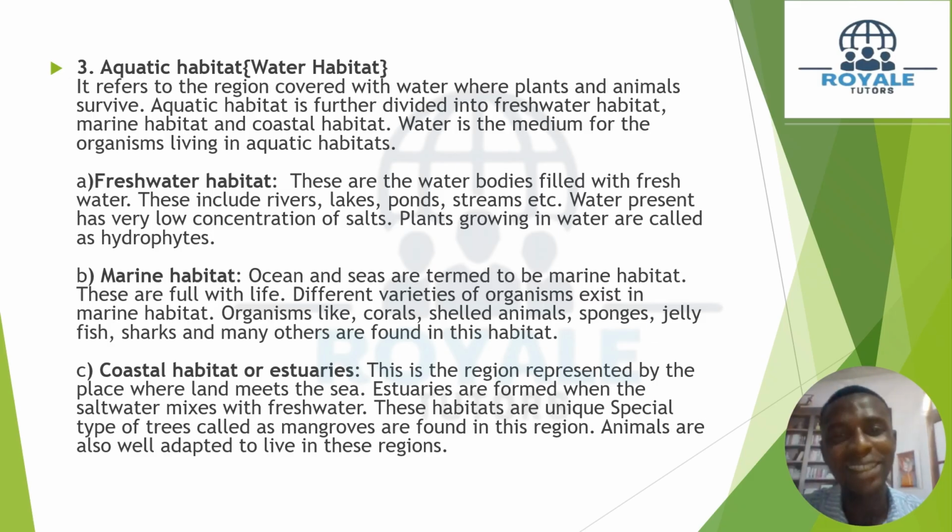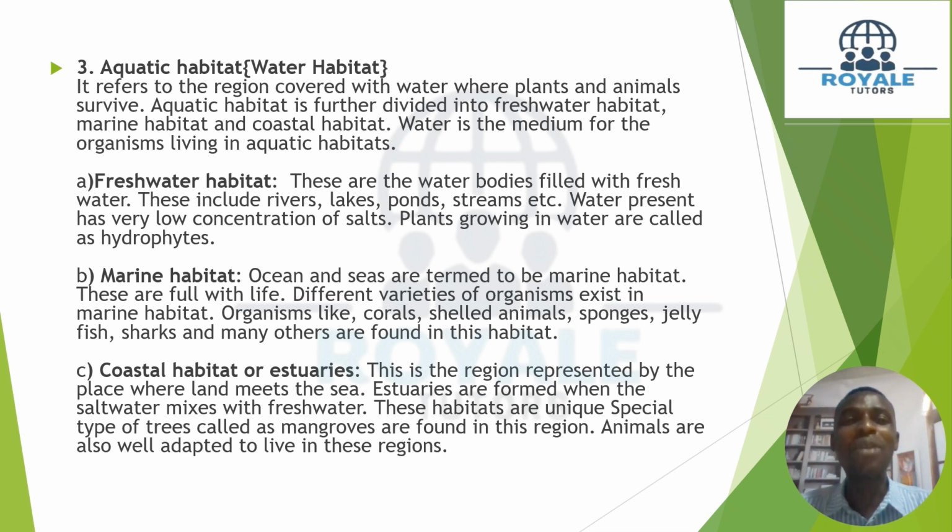Now to the one we are all most familiar with, the aquatic habitat. When we talk about the aquatic habitat, otherwise known as the water habitat, it refers to regions that are covered with water, where we have a lot of plants and animals surviving. So the aquatic habitat is a region where we have water bodies, and organisms that live there must be able to survive in the water. I know quite a lot of organisms are coming to your mind right now.